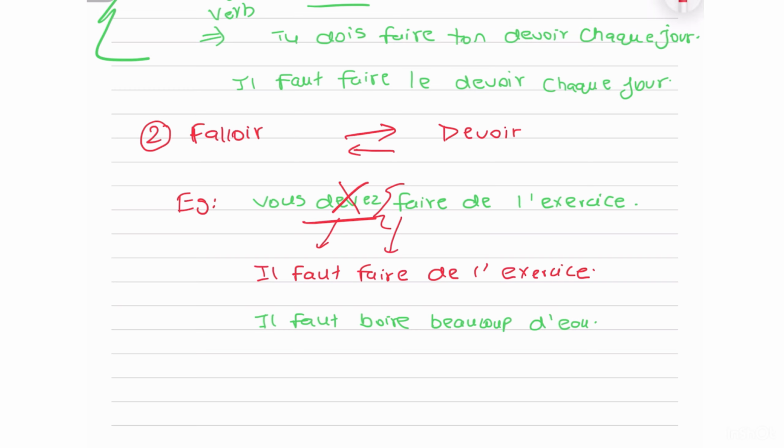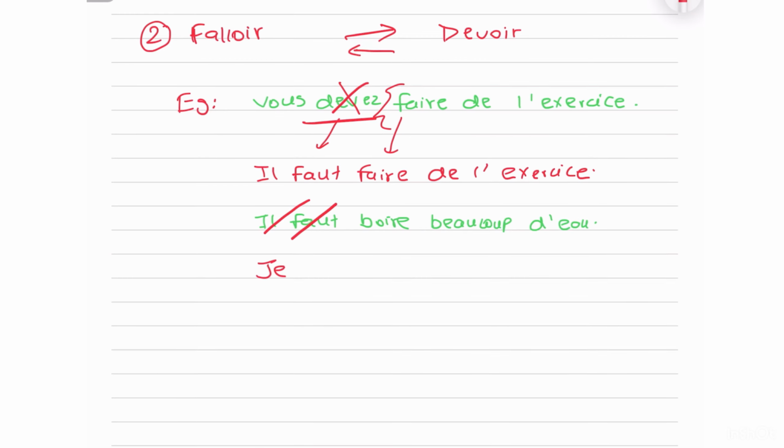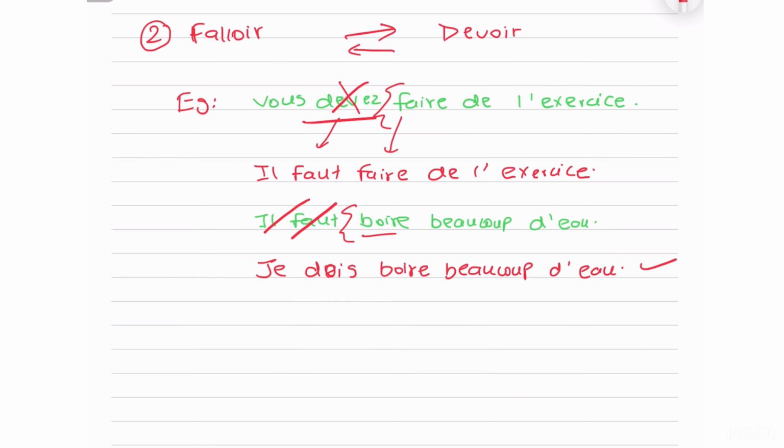I'll take another example that we did before. So, il faut boire beaucoup d'eau. This is also extremely easy. If I now want to say the same sentence with devoir, I'll cut off il faut. I can use any subject. Okay, it's my choice. I want to go with je. Then I'm gonna conjugate devoir. It becomes je dois. Then again, I'm already given the infinitive, which means I don't really have to do anything. There we go. That's literally it.